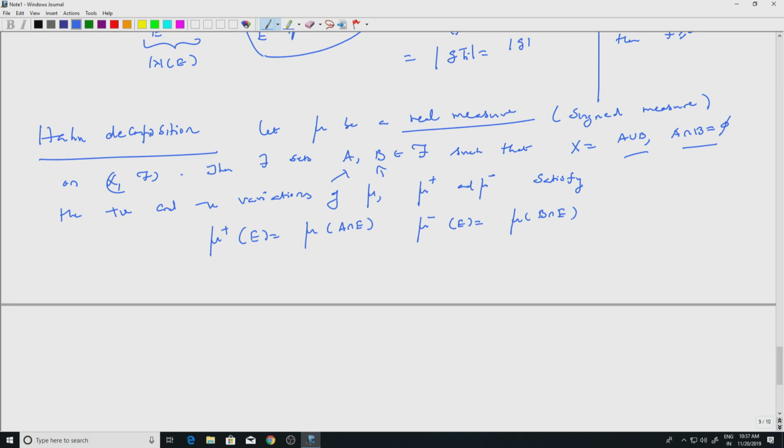That is why they are mutually singular, right. So, mu plus is mutually singular to mu minus, and mu is mu plus minus mu minus.